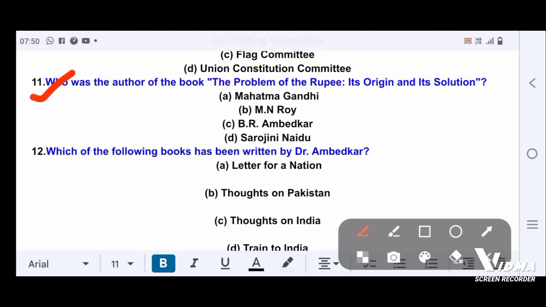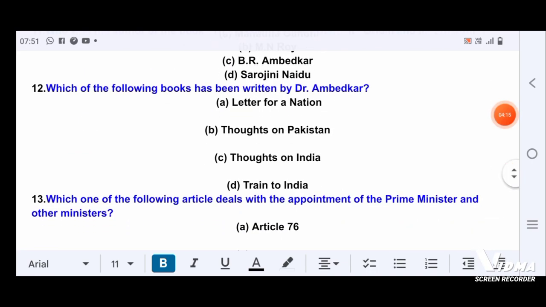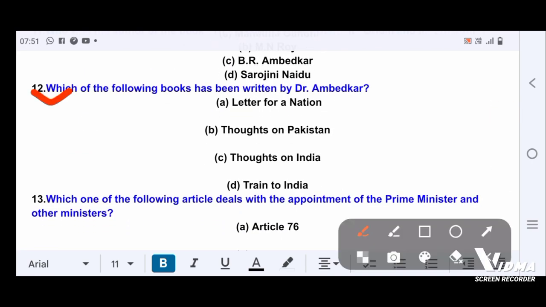Next question. Who was the author of the book The Problem of the Rupee, Its Origin and Its Solution? Option A, Mahatma Gandhi. Option B, M.N. Roy. Option C, B.R. Ambedkar. Option D, Sarojini Naidu. Correct answer is option C, B.R. Ambedkar.